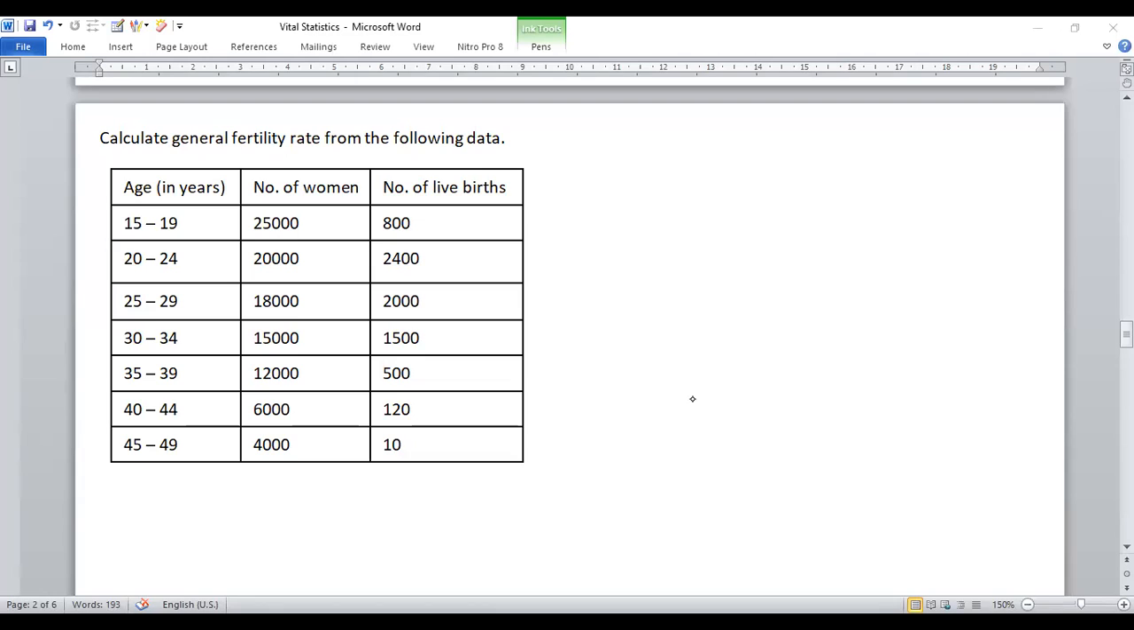So consider one problem based on the GFR. Calculate general fertility rate from the following data. They are given age groups 15 to 19, 20 to 24, 25 to 29, 30 to 34, 35 to 39, 40 to 44, and 45 to 49. The number of women, or female population, and number of live births are given. They are asking about the general fertility rate. Then the solution.